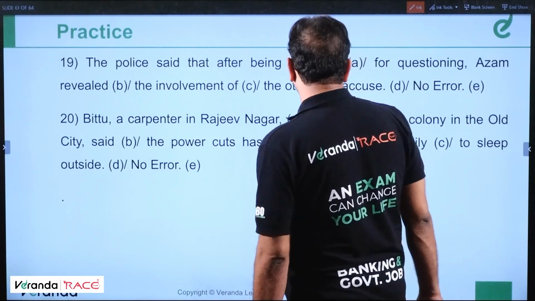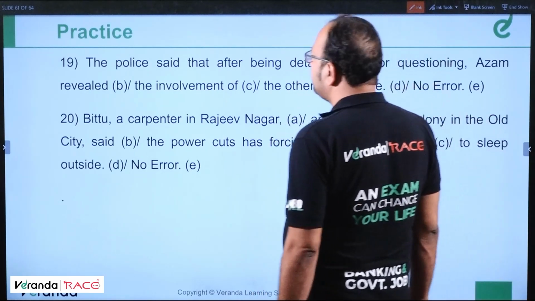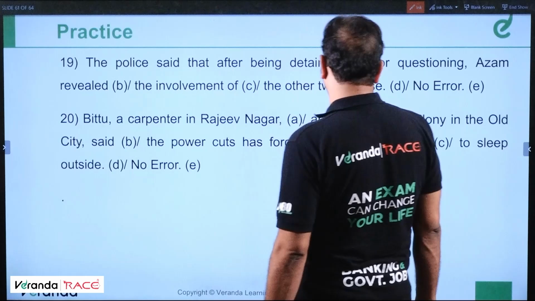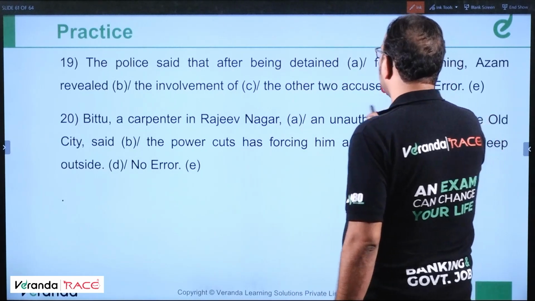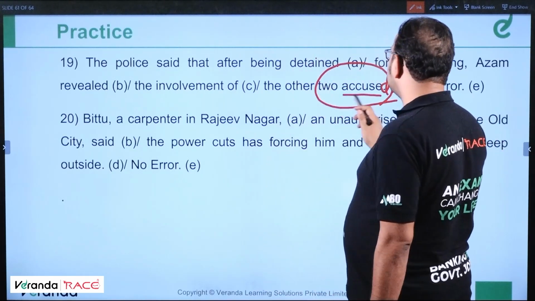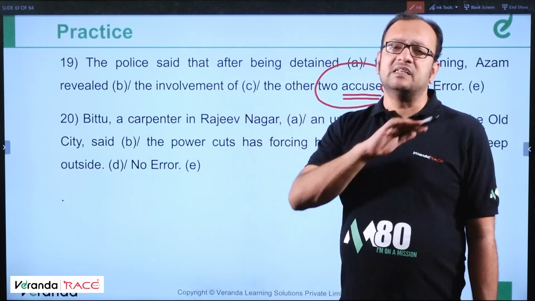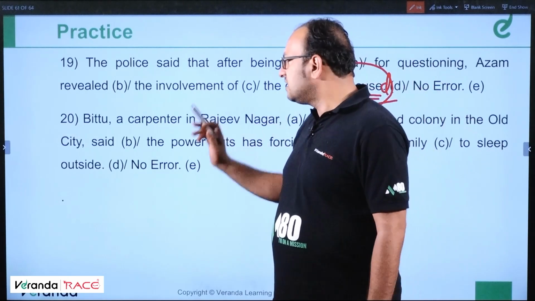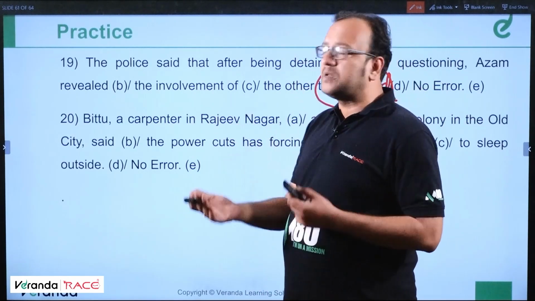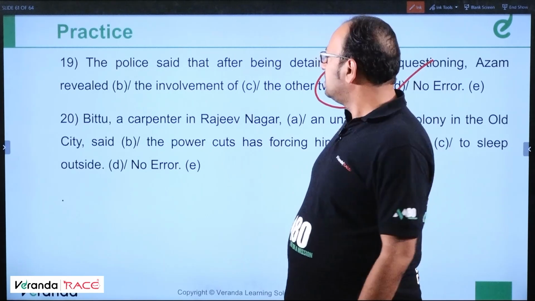Question number 19. The police said that after being detained for questioning, Azam revealed the involvement of the other two accused. Accused is acting as a noun here, not a verb. Accused means accused people. So it should be accused. Clear? The other two accused means the two accused people. So error is in part D.